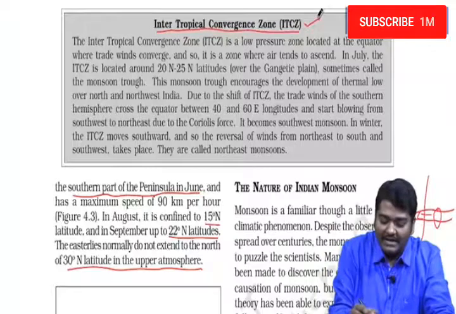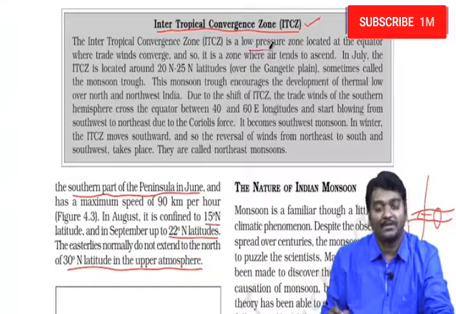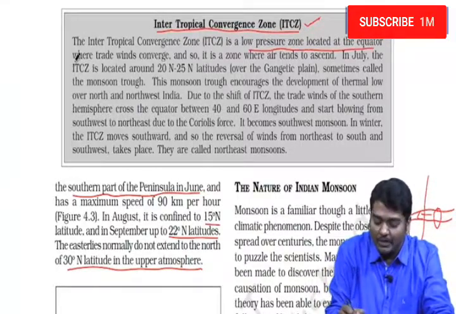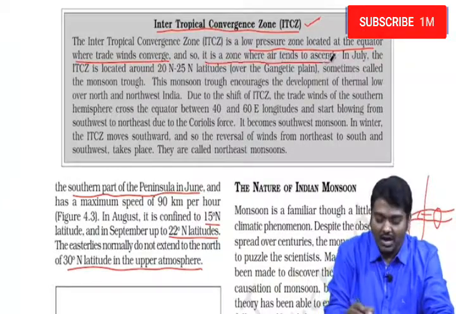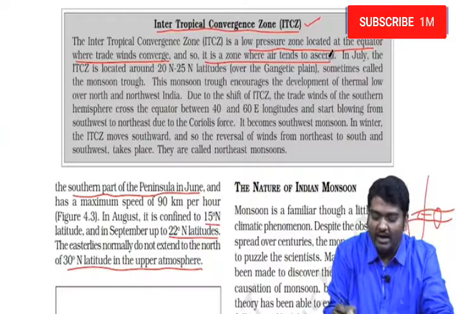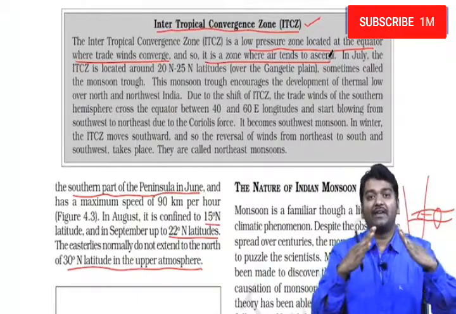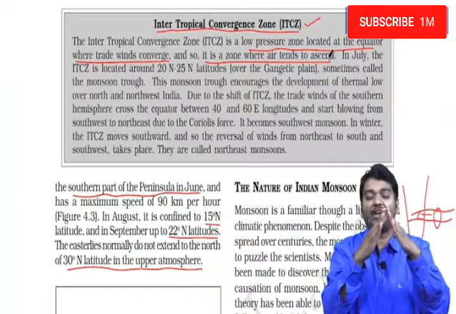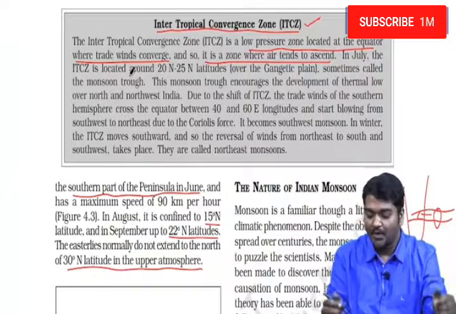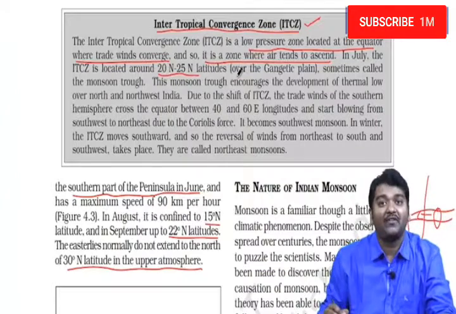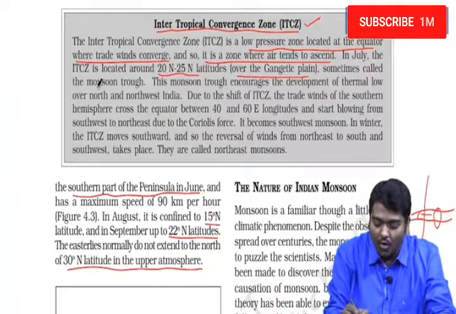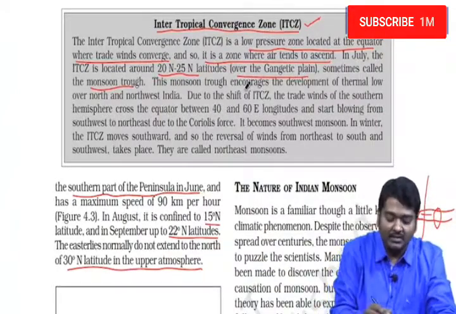And then you have the ITCZ. I have already explained it, but still let us see. It is a low pressure zone located at the equator where trade winds converge. And so it is a zone where air tends to ascend. So whenever air ascends, if it has moisture, it becomes cool and gives heavy rainfall. In July, the ITCZ is located around 20 to 25 degrees north latitude over the Gangetic Plain, sometimes called the